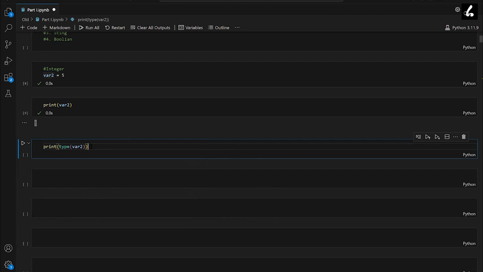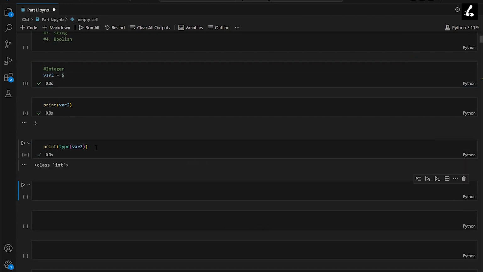and it should give me output as integer because in var2 we stored the value 5 and 5 is an integer. So yes, it is giving me the output as integer, so that means it's an integer. So yeah, we just created an integer variable. Now let's create a float variable.